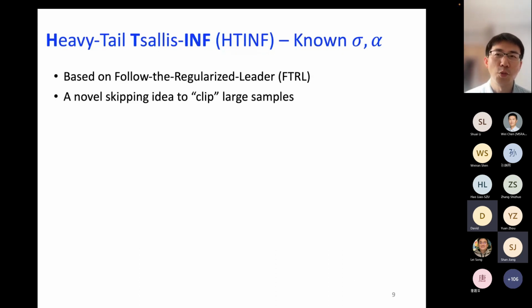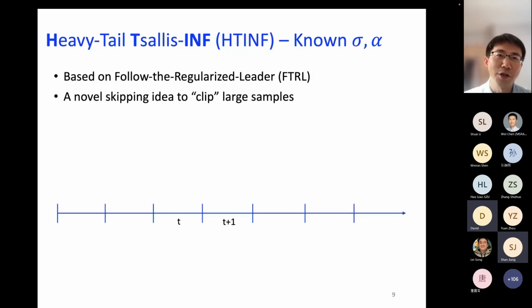So remember that now, because the loss can be heavy-tailed, we may end up having a case where we face a very large loss value, and if that happens, it's going to cause a lot of trouble to our FTRL framework. And so the high-level idea is that we're going to get rid of this by skipping these large samples. But this is going to cause some technical problems for bounding the regret, and I'll explain that in a bit. First, let's take a look at how the algorithm works.